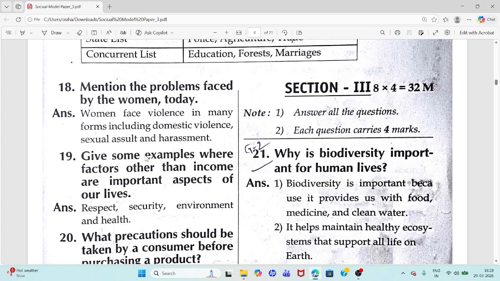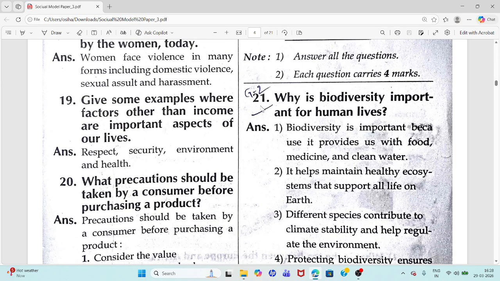We completed section 2. Now we are moving to section 3. You have to answer 8 questions. Each question carries 4 marks. 32 marks you are going to get from section 3.